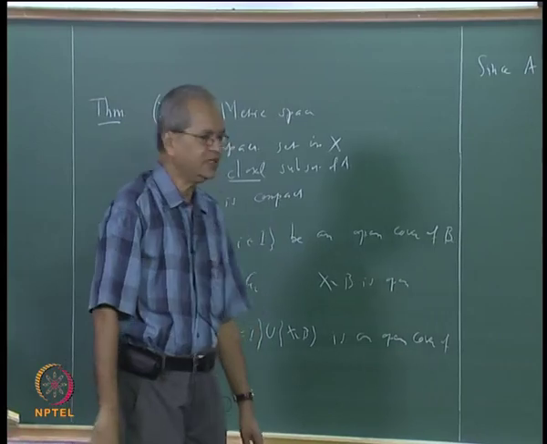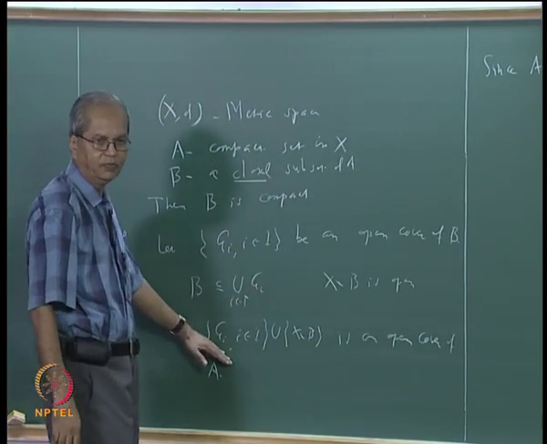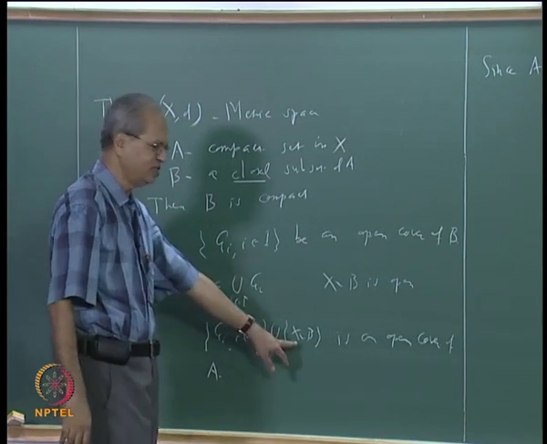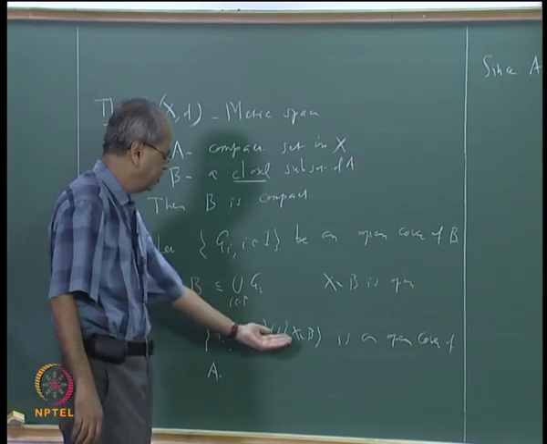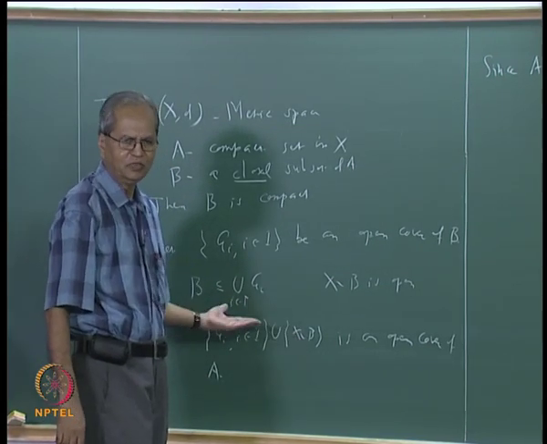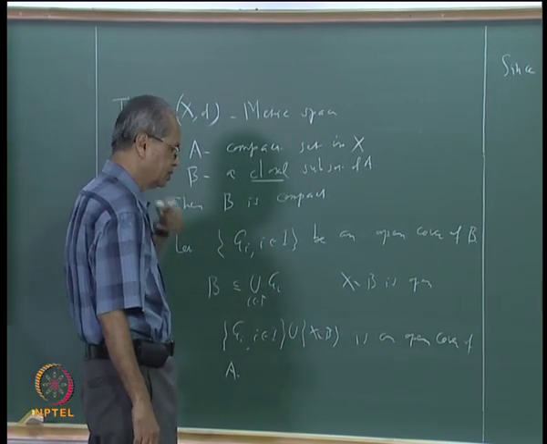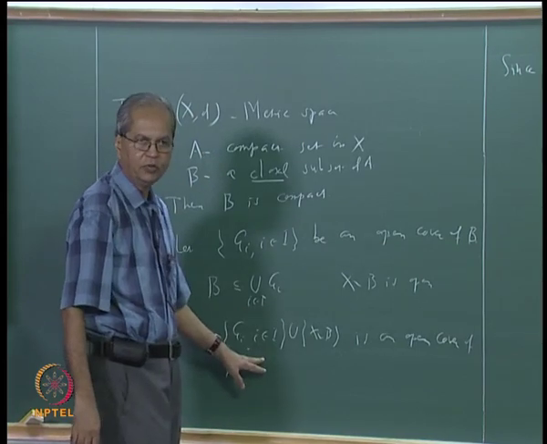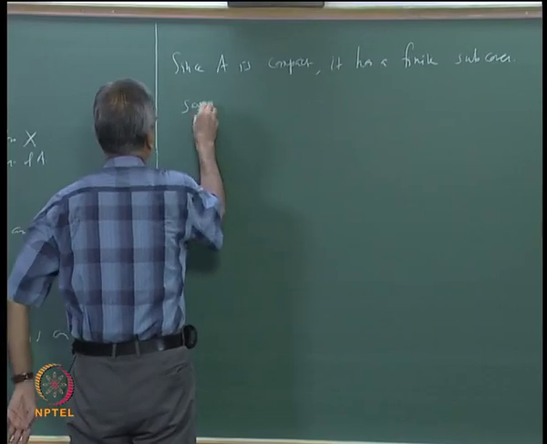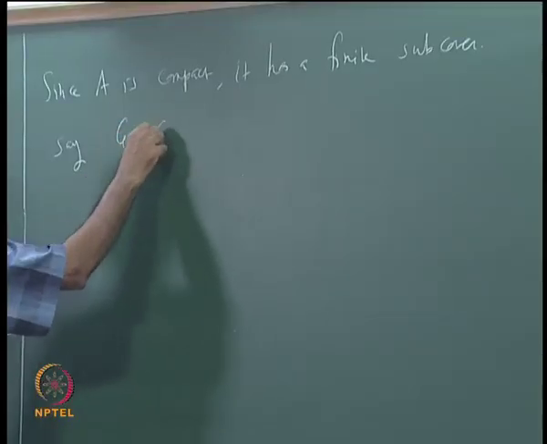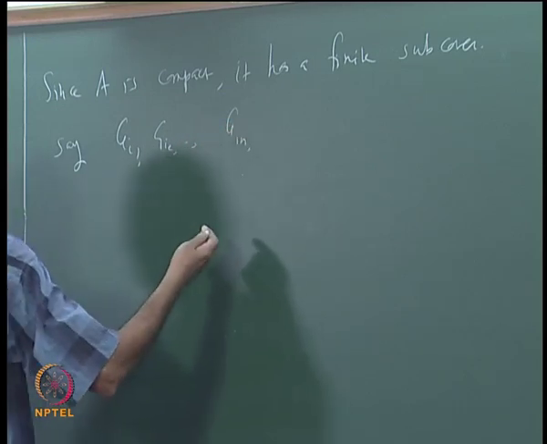But that finite subcover is not a subcover of the original family, it is a subcover of this new family. What is the difference? The only difference is this additional set. So that subcover may or may not contain this, but it does not matter, whichever is the case, we shall show that anyway it will give a finite subcover of B. Let us say it is G_i1, G_i2, ..., G_in, and perhaps this X minus B.